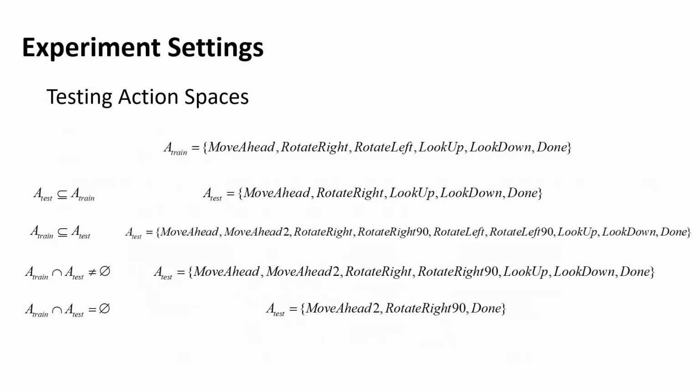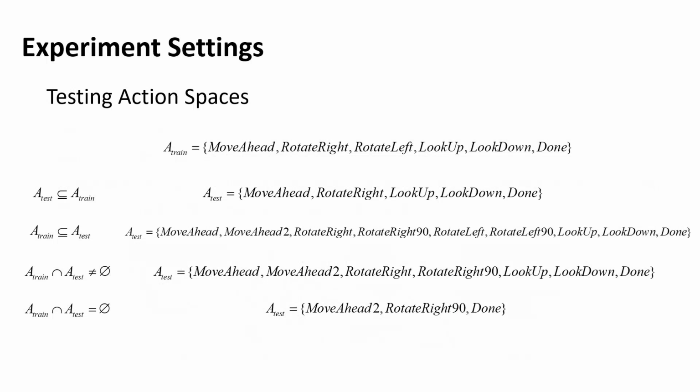The first situation is the testing action space is a subset of the training action space. The second is the training action space is a subset of the testing action space. The third is the intersection of training and testing action spaces is not an empty set. The fourth is the intersection of training and testing action spaces is an empty set.